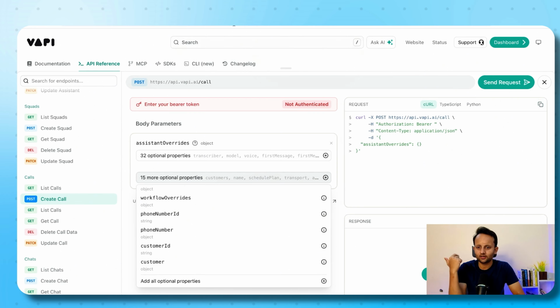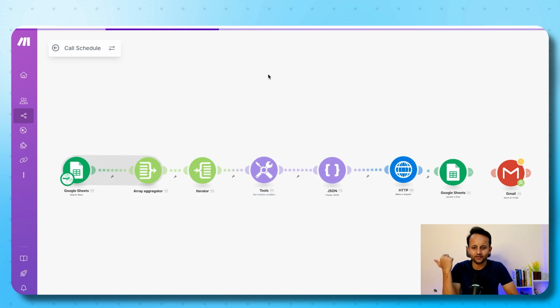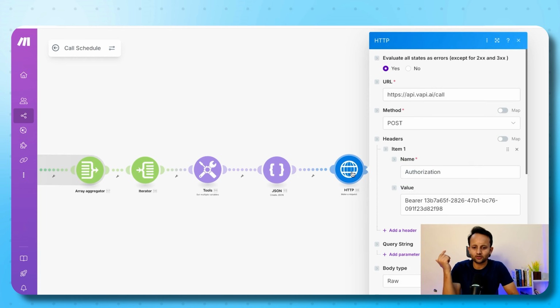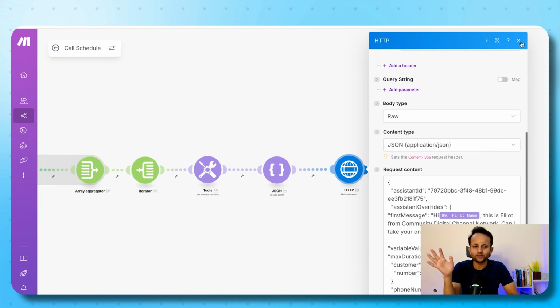In this, I have built a template already, so I have copied that code here. We are not going to use a Vapi outbound call module here, because that is not sending the personalized data. So we are going to give an HTTP call to the Vapi voice agent to initiate a call, and in the HTTP call, we are going to release this data. Now let me tell you step by step.